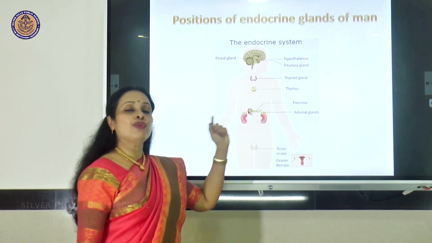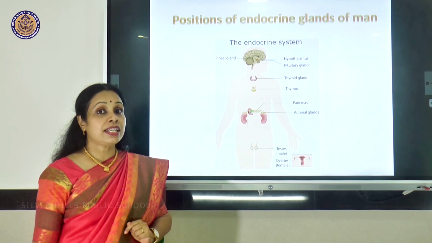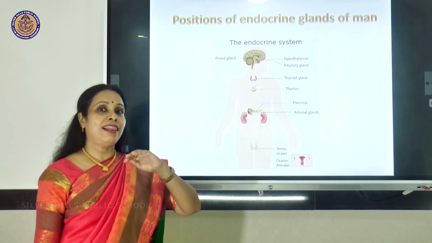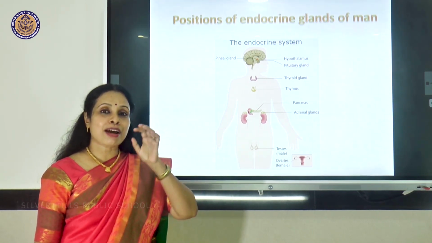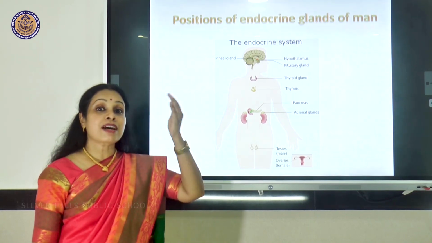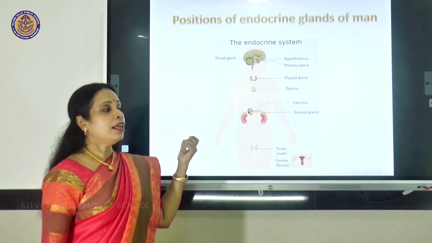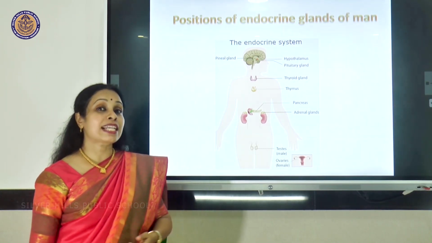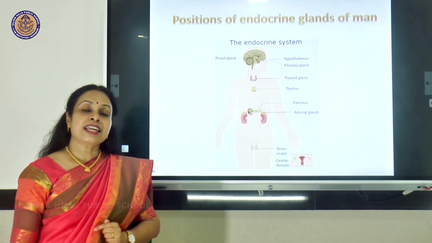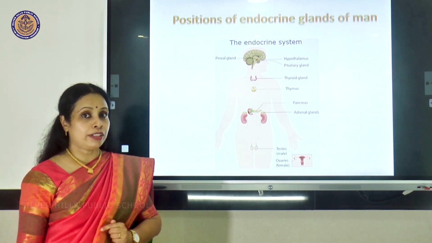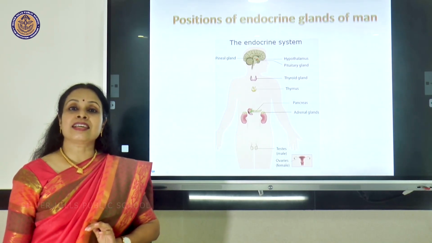And above the kidneys, you find there are the triangular adrenal glands. Adrenal, or it's also called suprarenal, because it is above the kidney. Supra means above, infra means below. So suprarenal, or the adrenal gland. Then again, if it is a male, testis, it can secrete hormones like testosterone. Similarly, ovaries in female can secrete estrogen and progesterone. So that gives you an outline of the endocrine glands in the human body.